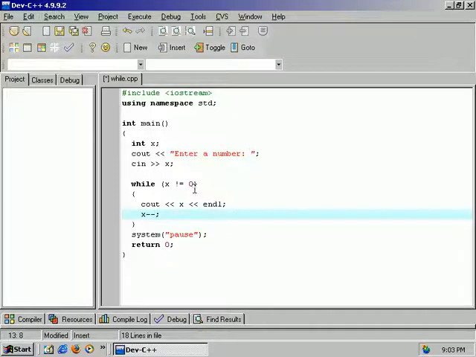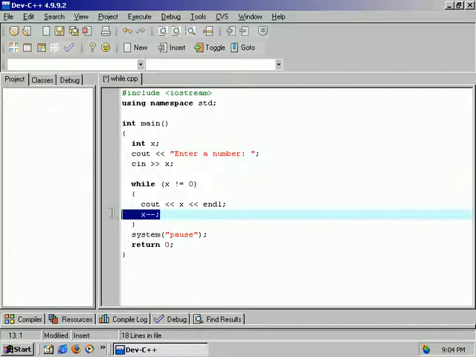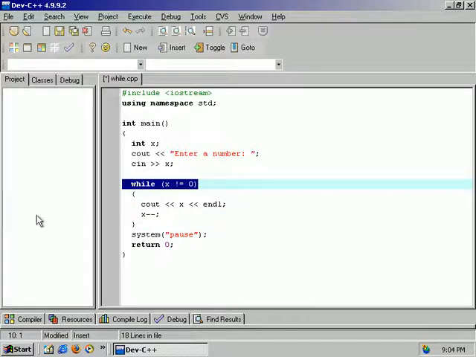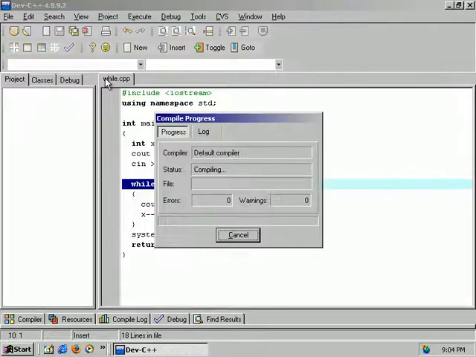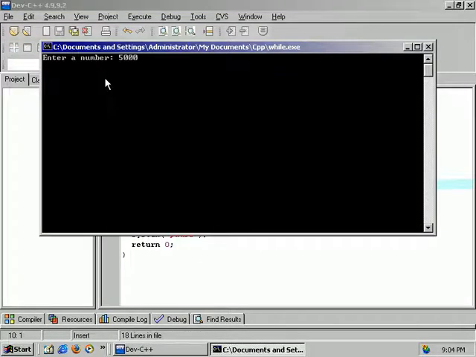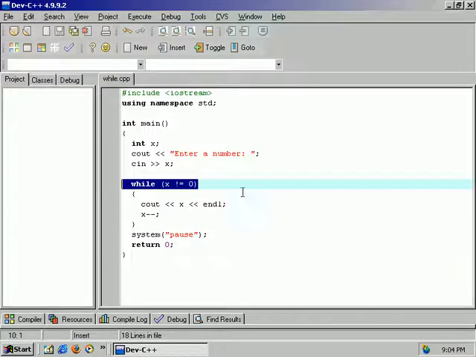What this is going to do is run through here. If it does not equal 0, execute. It will print it out, decrease it, come to the end of the block, and retest the condition. If it's true, do it again. If it's false, get out. Let's run it. We'll do our example of 5 again. 5, 4, 3, 2, 1. Break out. Good deal. Now let's test to see how good our computer is. 5,000. There she goes. Oh, nice. That was very nice.